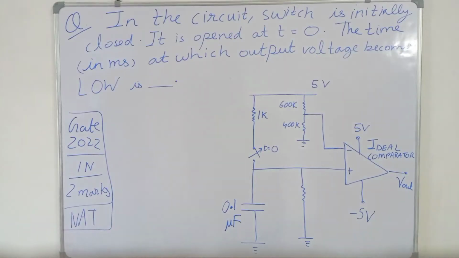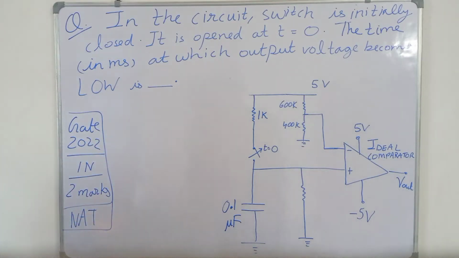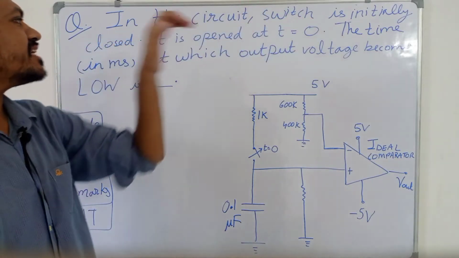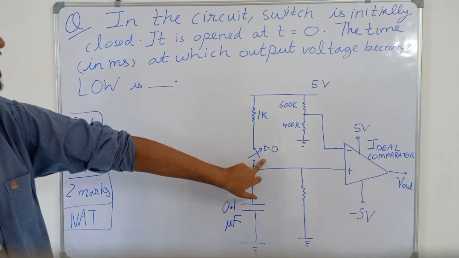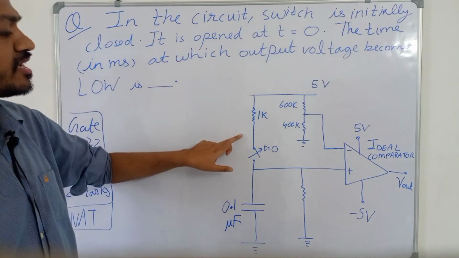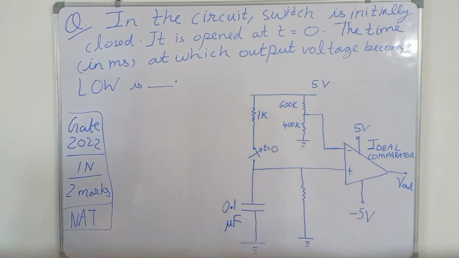We are solving a question from GATE 2022. This question was asked in the instrumentation branch. It is based on the concepts of network theory and analog electronics both. It says that in the circuit the switch is initially closed, then it is opened at t equal to 0. So it was initially closed and then opened at t equal to 0, where t equal to 0 is the transient time.